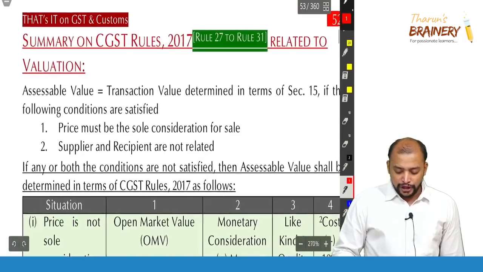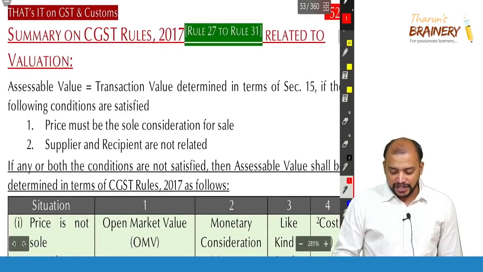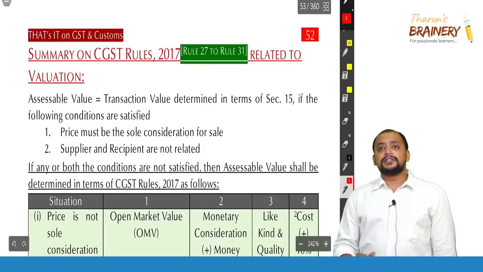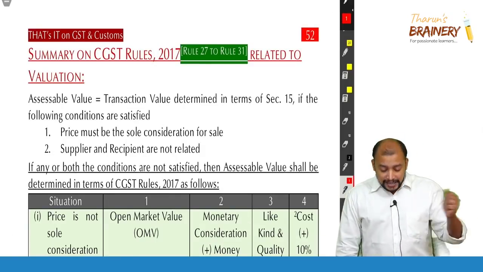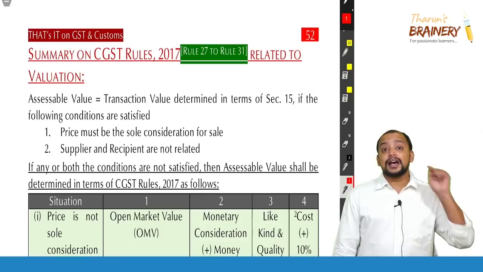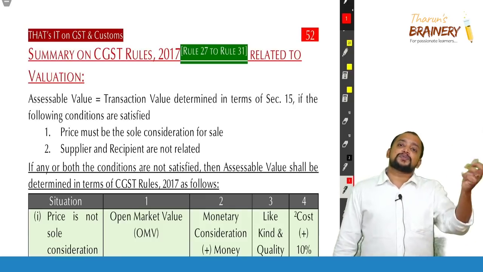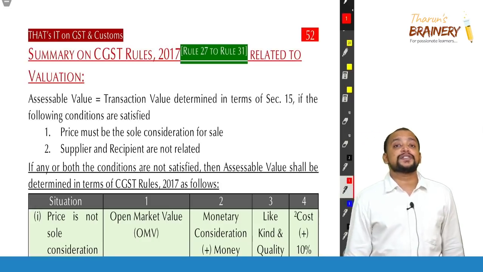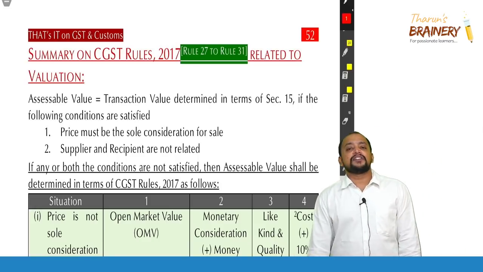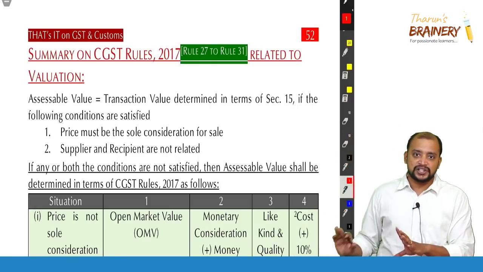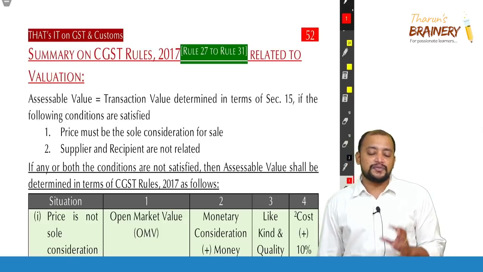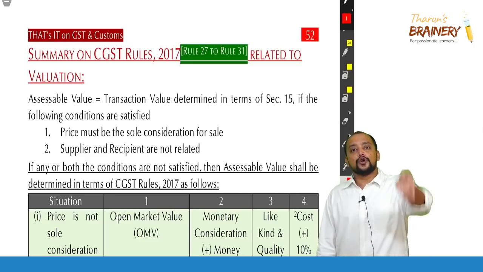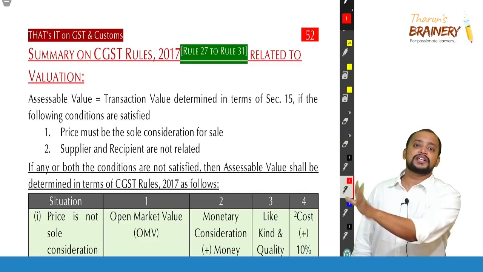Now we are moving on to 15 subsection 4. What is that 15 subsection 4? Whenever price is not the sole consideration, or buyer and seller are related, in that case 15 subsection 1 transaction value is not applicable. Then the value shall be determined in terms of CGST rules. In the same way, 15 subsection 5, the last subsection, says that whenever there is a supply for which the value is notified, we need to go by that value only.